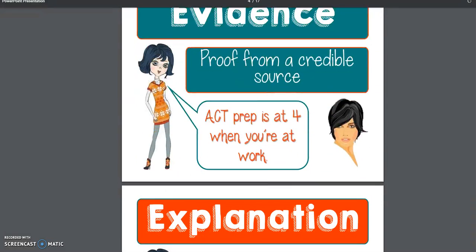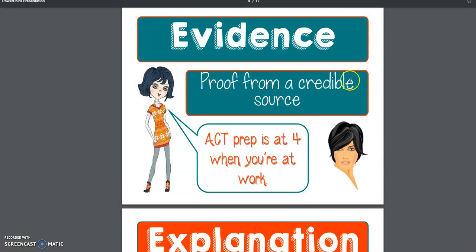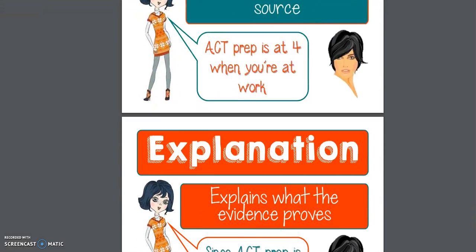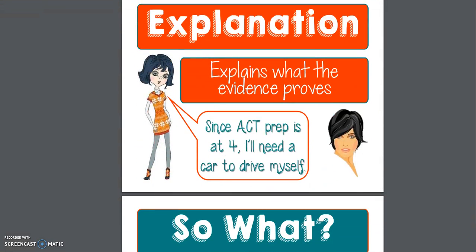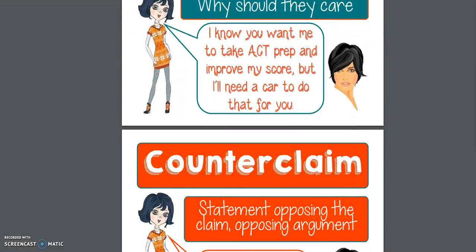Then we have our evidence. We're going to base our evidence on what we read in our CNN article. So CNN is a credible source. They are a believable source. So we're going to use them as our reference with this essay. We have our evidence, and then we explain what the evidence is saying. Okay, that's very important. What does the evidence prove?